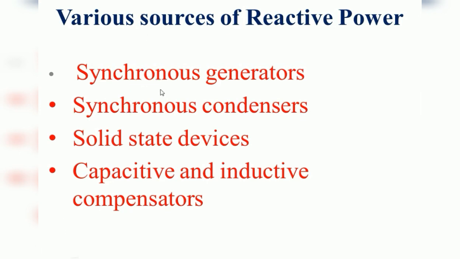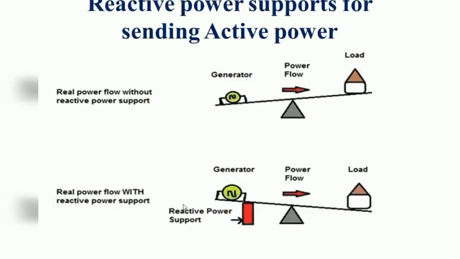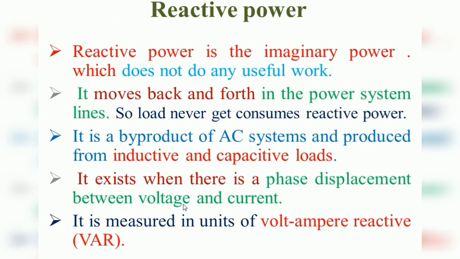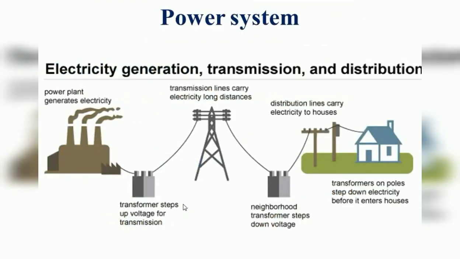So these are the synchronous generators, synchronous condensers, solid state devices, and capacitive and inductive compensators, the devices used for compensating the reactive power. So this is some explanation, and I think you may get enough idea about reactive power, how the reactive power is produced and how it is compensated by using various sources.